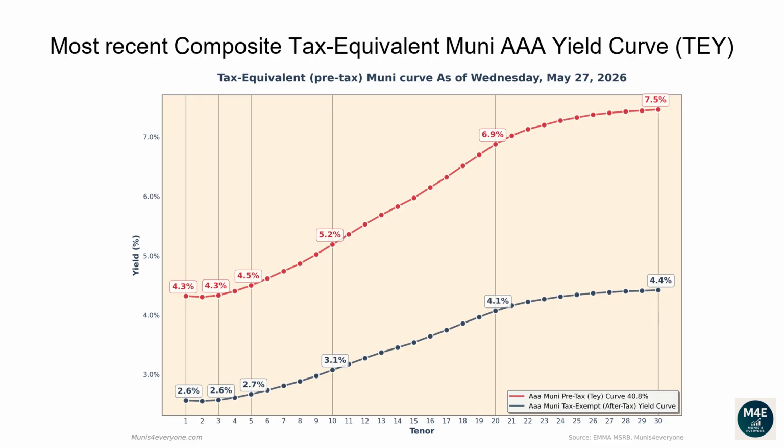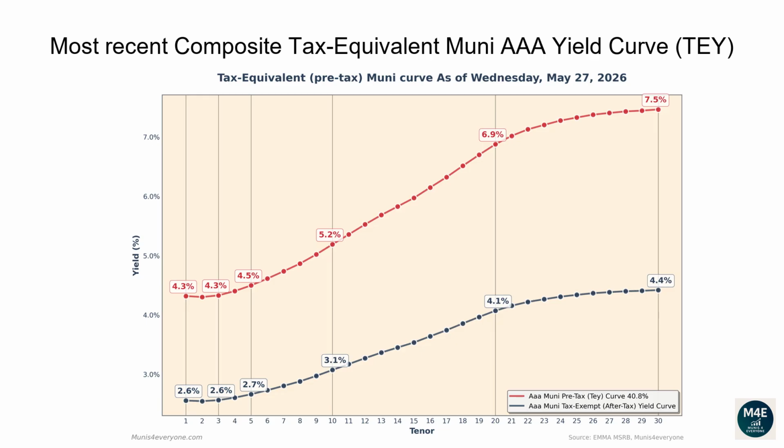Let's now go over the most recent composite tax-equivalent Muni AAA yield curve. The following graph shows, in red, the tax-exempt after-tax Muni yield curve, versus in blue its tax-equivalent pre-tax version assuming a 40.8% top tax bracket, as of May 27, 2026.